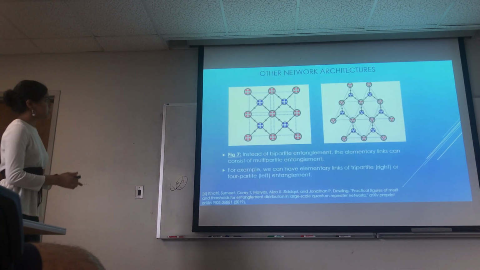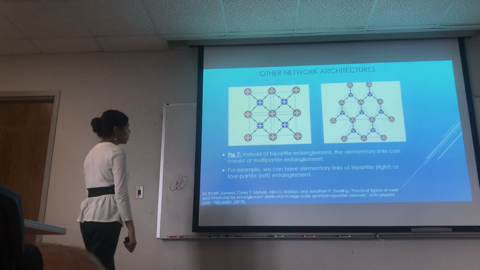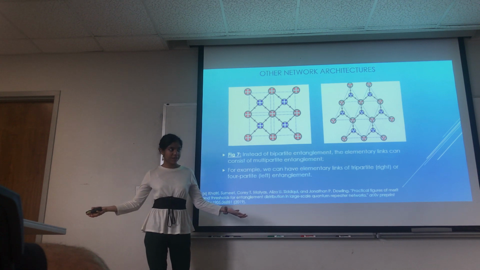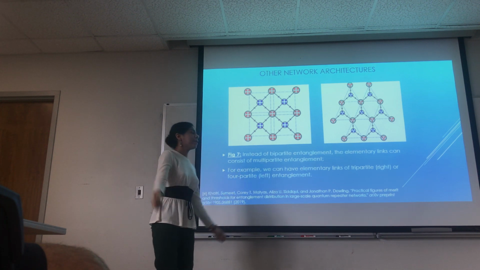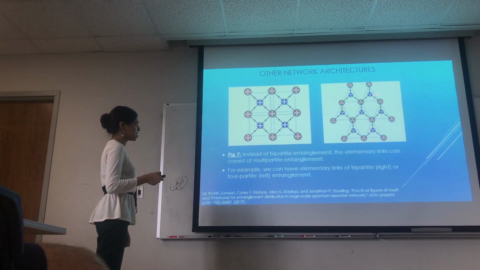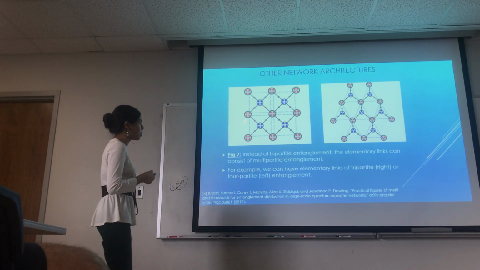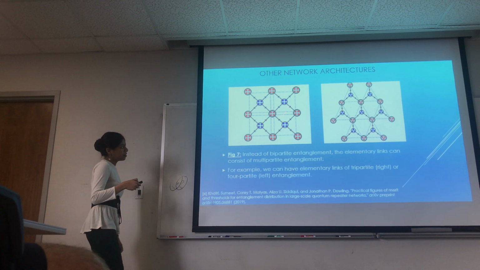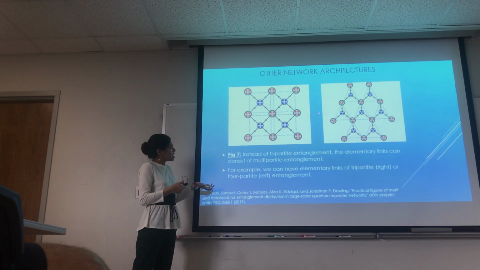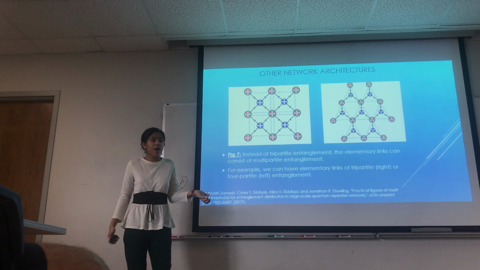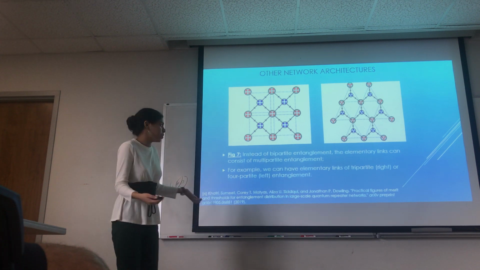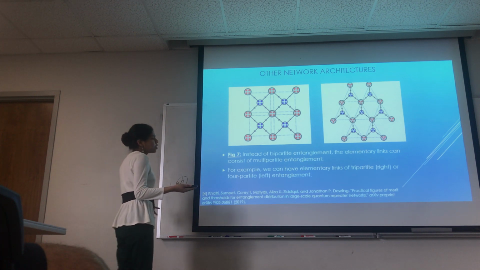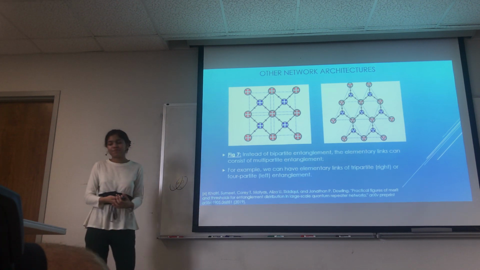So these are other network architectures that we could have used. I did bipartite entanglement between two nodes. But there could also be tripartite entanglement between 3 nodes, or four-partite entanglement between 4 nodes. And you can basically use these for cases like quantum sensing, or if you want to do quantum key distribution between multiple members.